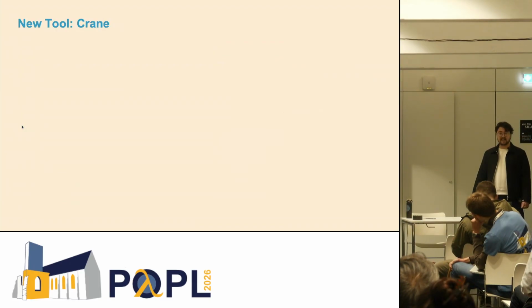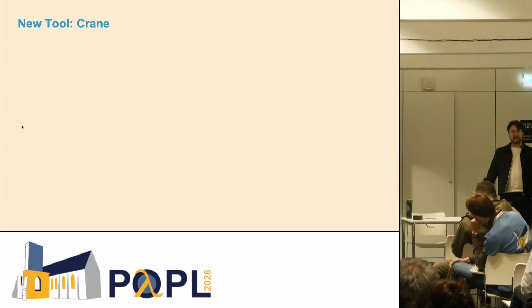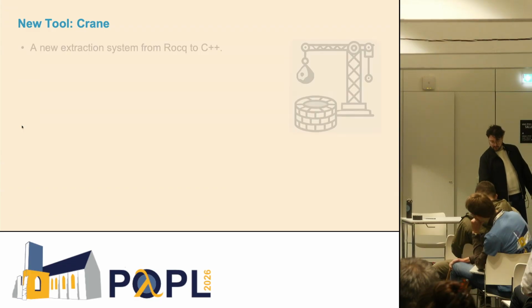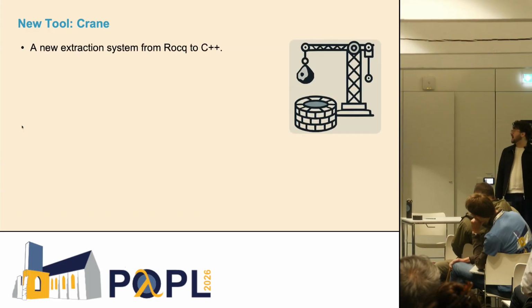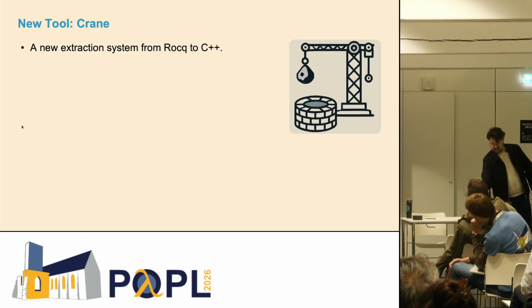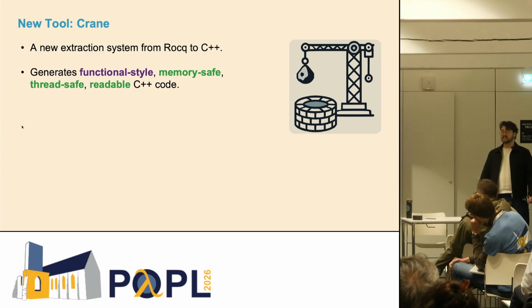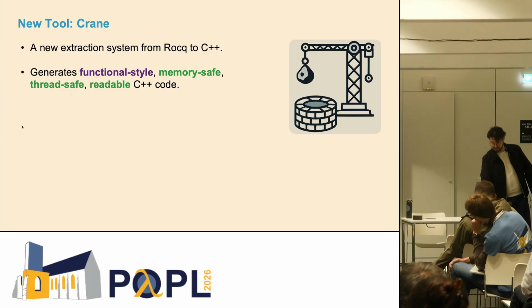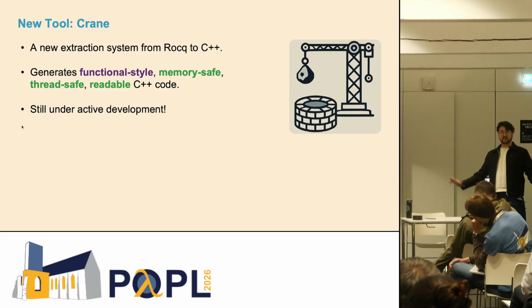As one solution to this problem, Joomy and I are presenting Crane, which is a new tool where we extract Rocq to C++, and our approach is to generate functional style, memory safe, thread safe, and readable C++ code. This is very much still under active development, but we at least have the basics up and running, so we can talk about it.